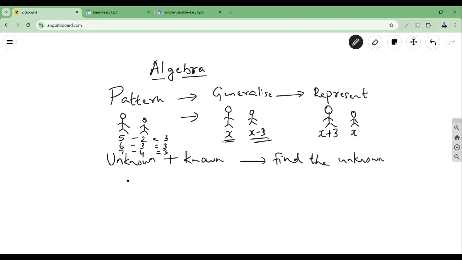And the second scenario is when we don't know certain things. Let's say the total income I have every month, my salary, is 10,000. And there are some expenses and there are some savings.